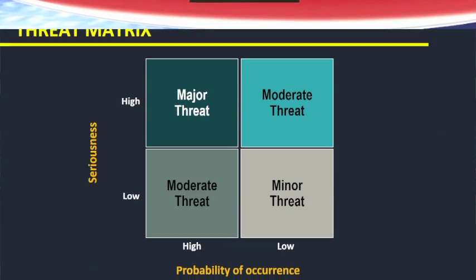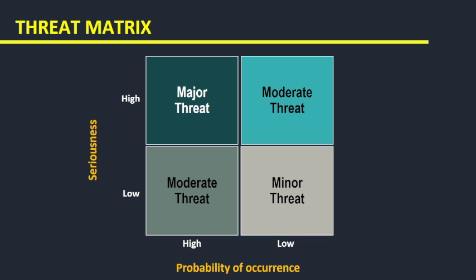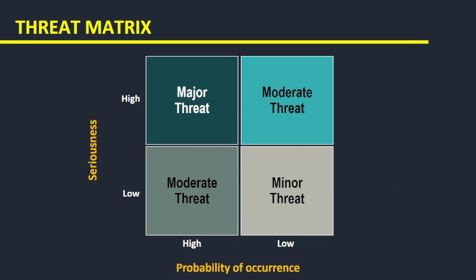So, on the y axis we have the seriousness of the threat, on the x axis we have the probability of occurrence. So, if the threat is very high and the probability of occurrence is also very high, then it is a major threat. So, we have to see the threats also, because there could be certain opportunities which a person can think of exploiting, but there could be some threats also. So, you have to see the threats simultaneously along with the opportunities also. So, if it is a major threat, then we have to discard this thing.